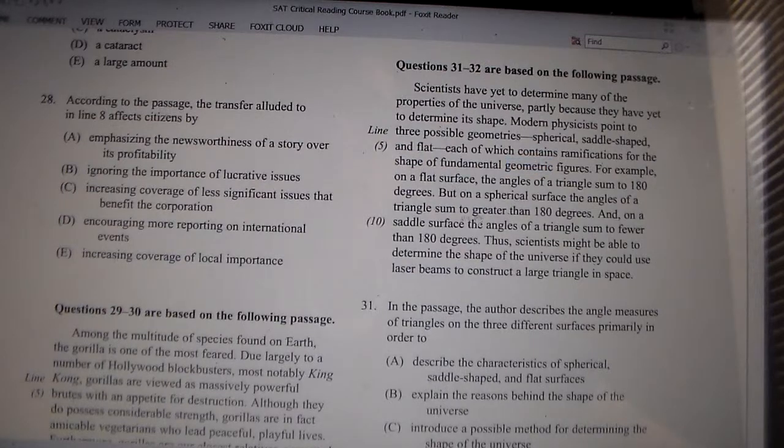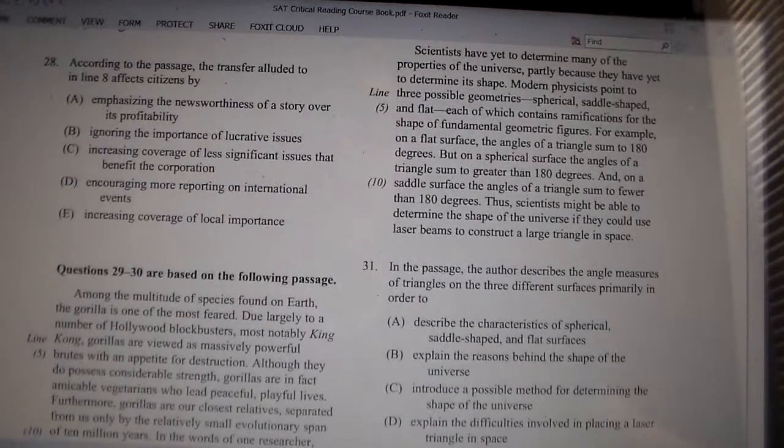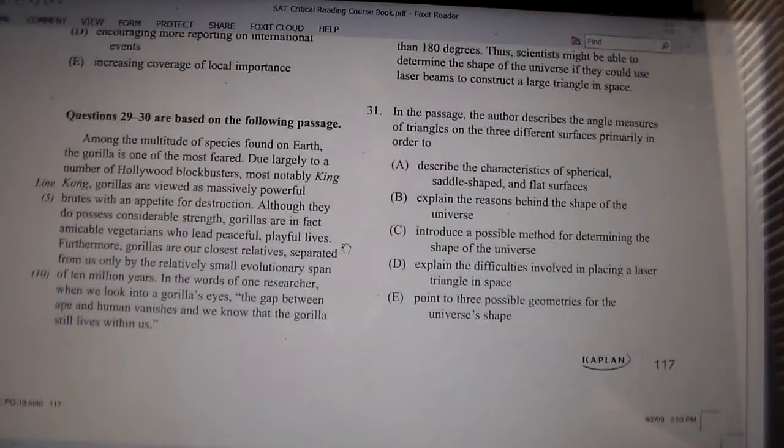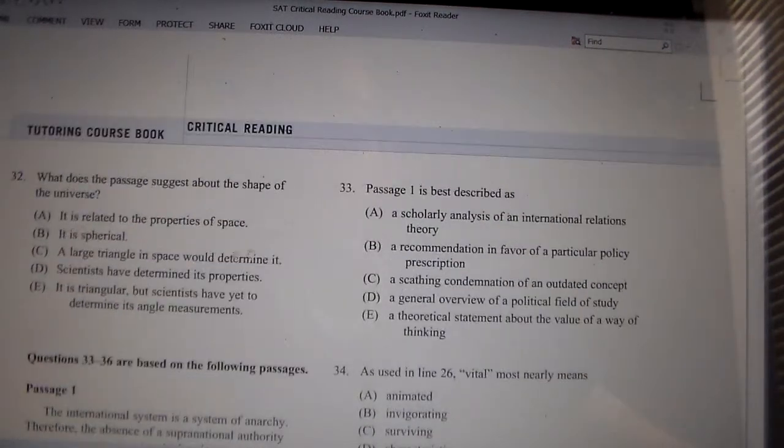For example, on a flat surface, the angles of a triangle sum to 180 degrees, but on a spherical surface, the angles of a triangle sum to greater than 180 degrees. And on a saddle surface, the angles of a triangle sum to fewer than 180 degrees. Thus, scientists might be able to determine the shape of the universe if they could use laser beams to construct a large triangle in space. Okay, so let's see, what do we have here?